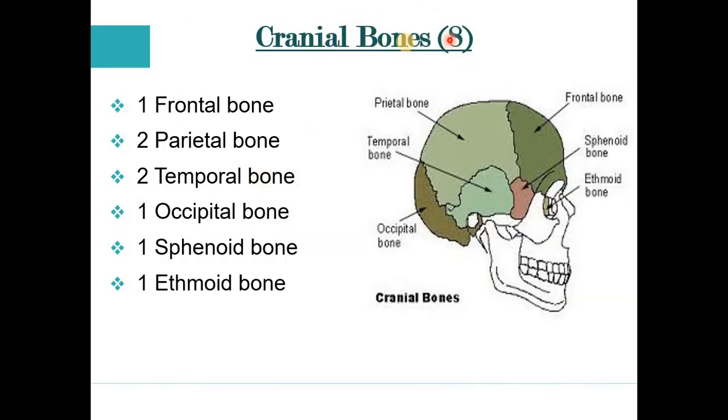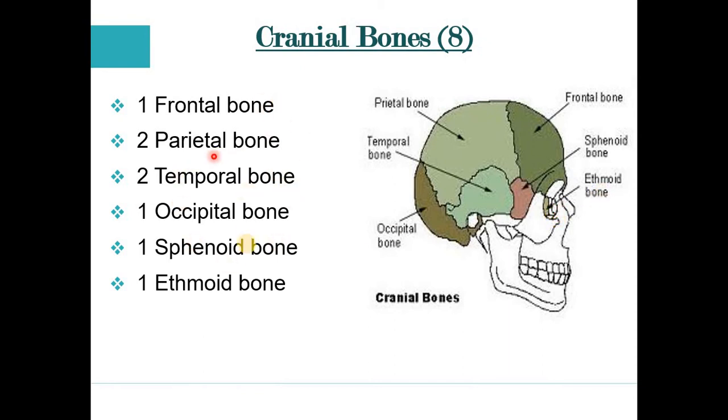If I talk about the cranial bones, 8 bones are present. First is the frontal bone. In this picture you can see the frontal bone, and the 2 parietal bones. Parietal bones are 2 in number, and there are 2 temporal bones near the ear, and 1 occipital bone at the back side. Then 1 sphenoid bone, and 1 ethmoid bone, which is present near the eye.